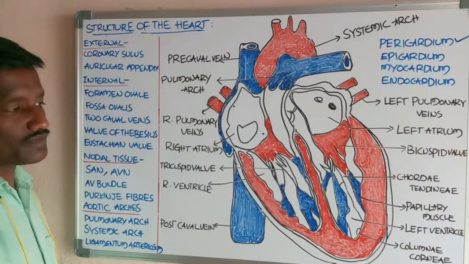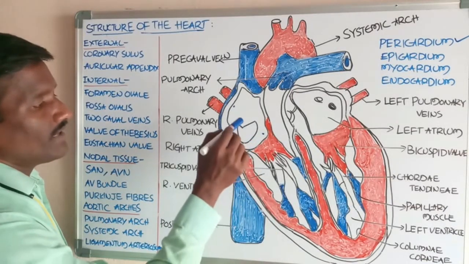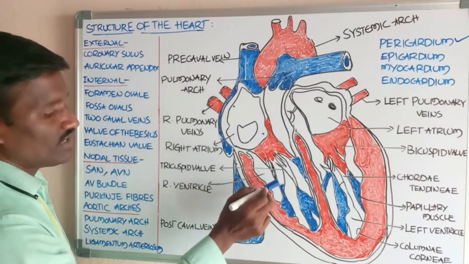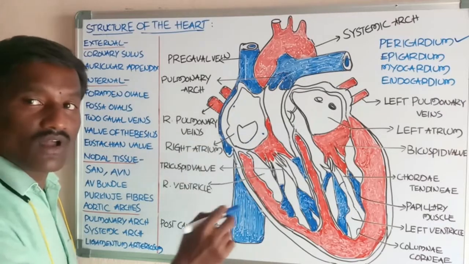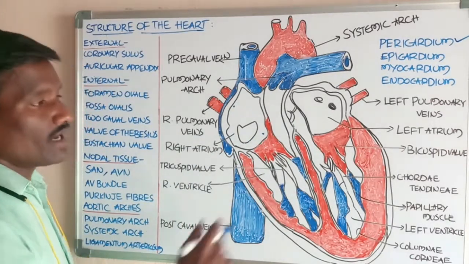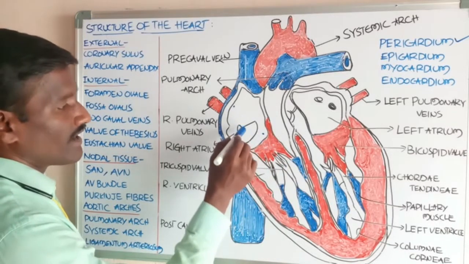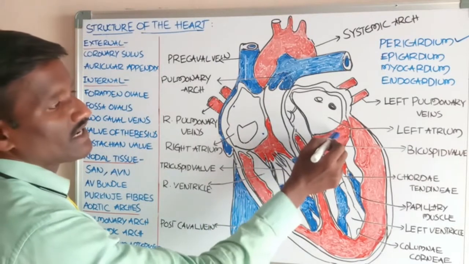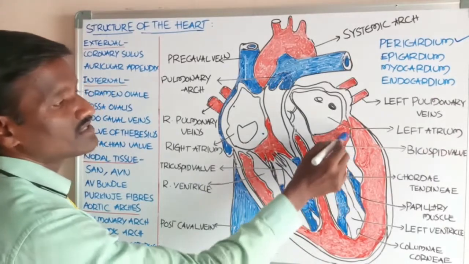Okay, students, next, internally, the atrium divides from the ventricle with the help of the atrioventricular septum. This region consists of the right atrioventricular septum. This is the region of the left atrioventricular septum.